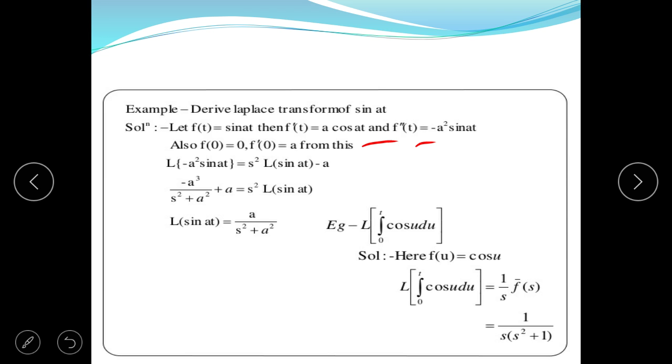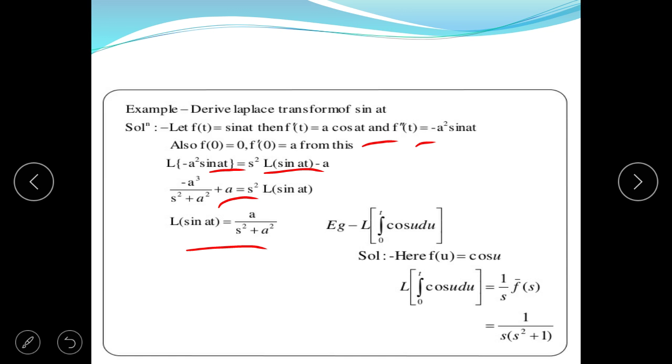From this, Laplace of minus a square sin at is equal to s square Laplace of sin at minus a. Minus a square divided by s square plus a square plus a is equal to s square Laplace of sin at, and Laplace of the function sin at is equal to a upon s square plus a square.